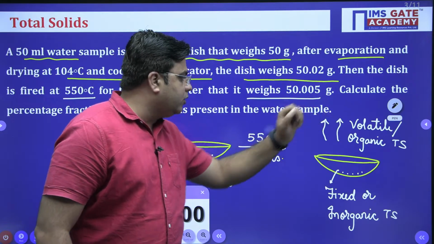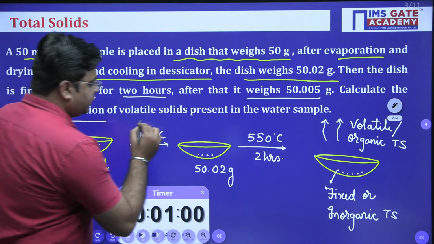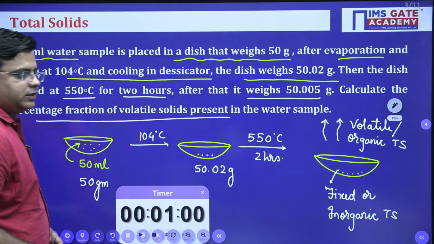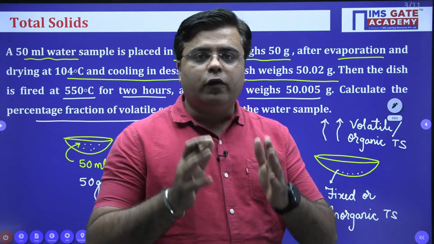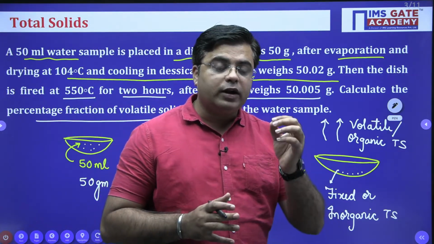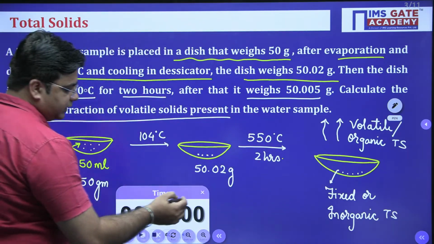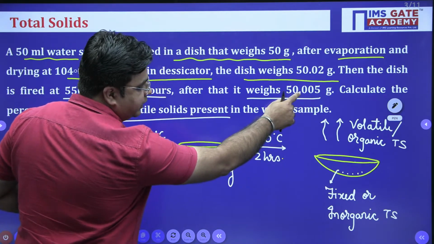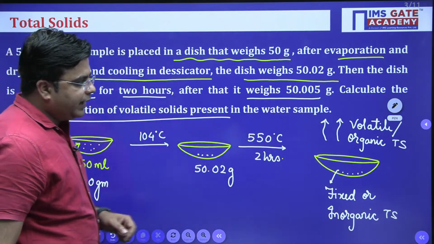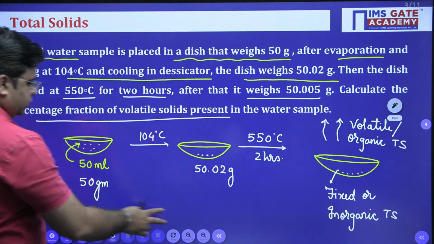You need to calculate the percentage fraction of volatile solids that are present in the water sample. Meaning, out of these total solids, what is the fraction of organic solids that are present in the water sample? Okay, now this question seems to be very easy. From this data, which is 50.005 grams, I can calculate the quantity of fixed solids or inorganic solids. So let us do that first.